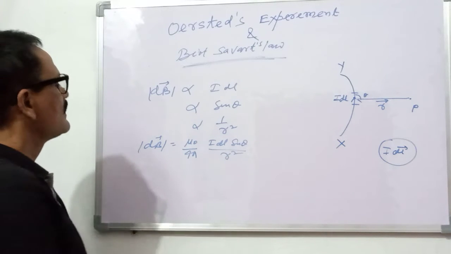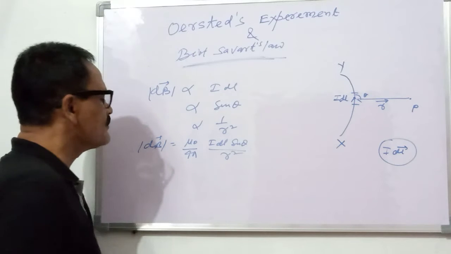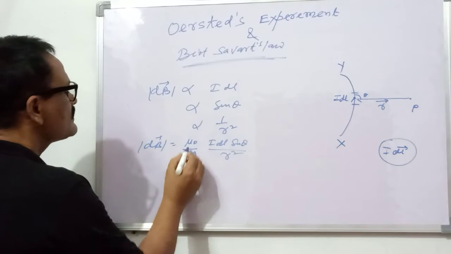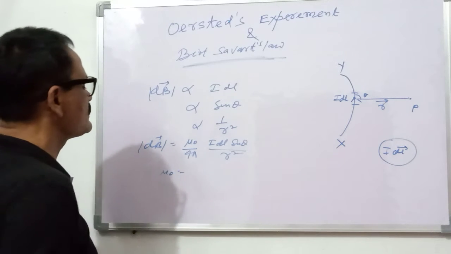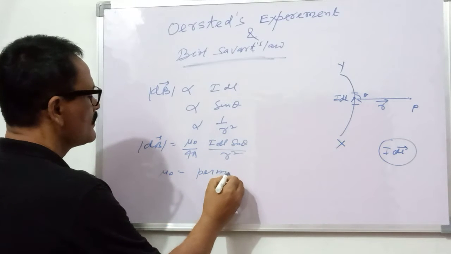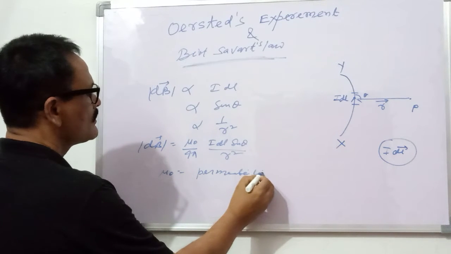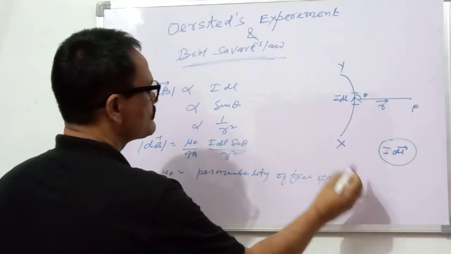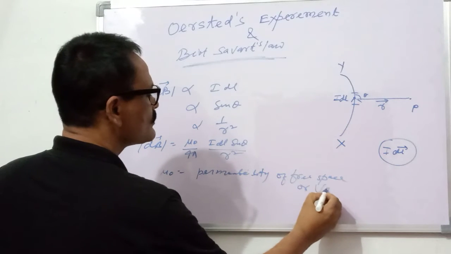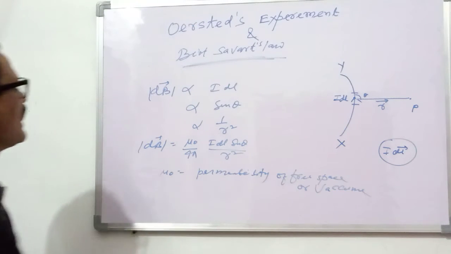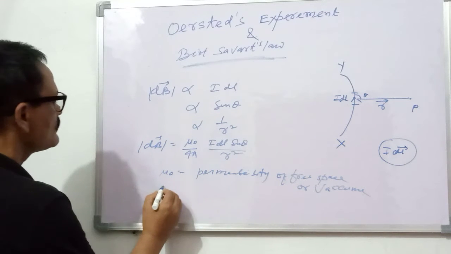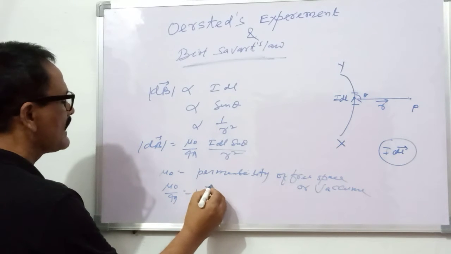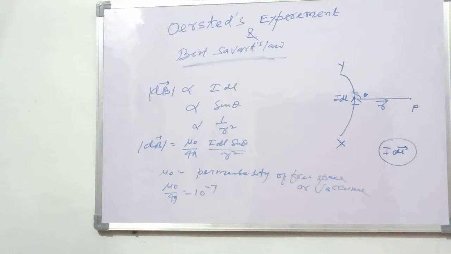And here this mu naught by 4 pi is a constant, and this mu naught is known as the permeability of free space or vacuum, and the value of this is 10 to the power minus 7, and what will be its unit?